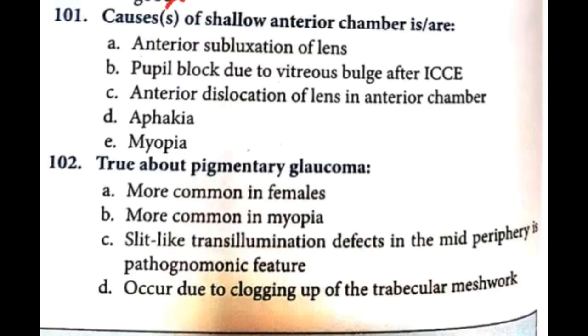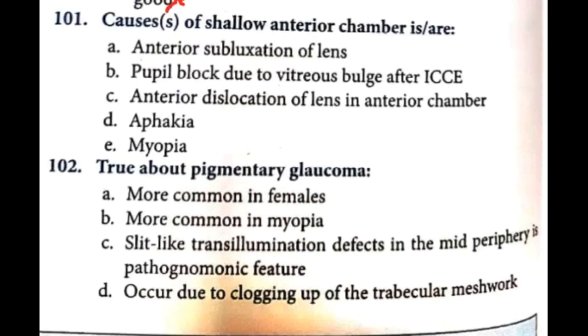Then next question. Causes of shallow anterior chamber is. Shallow or flat anterior chamber can occur due to anterior subluxation of the lens. Yes, anterior chamber becomes shallow because the lens has moved anteriorly. Pupillary block due to vitreous bulge after intracapsular cataract extraction. Whenever there is pupillary block, this will cause deepened anterior chamber. Okay, so this is not a shallow anterior chamber. Anterior dislocation of lens in the anterior chamber, pupillary block due to vitreous bulge.